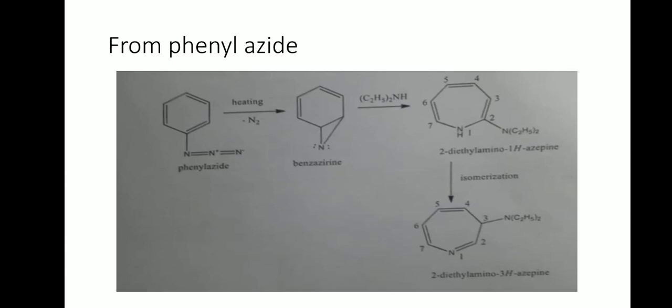Next one is from phenylazide. Phenylazide on heating eliminates nitrogen and the obtained product on treatment with diethylamine gives 2-diethylamino 1 hydrogen azepine, which on isomerization gives 2-diethylamino 3 hydrogen azepine.